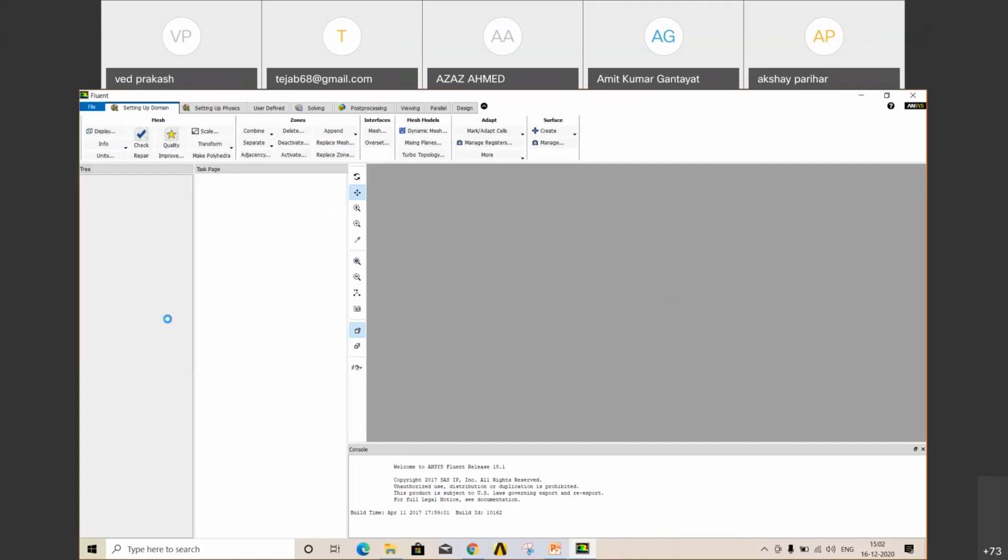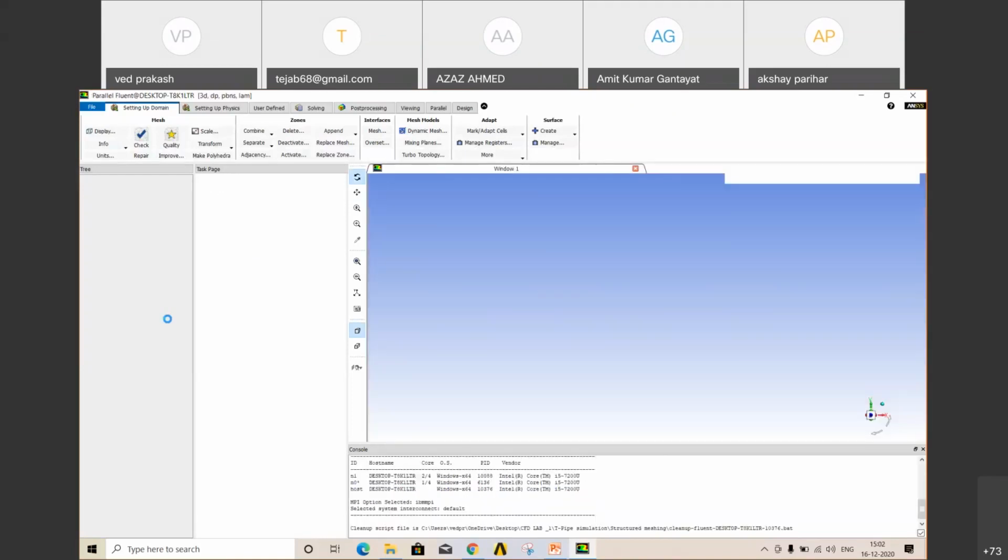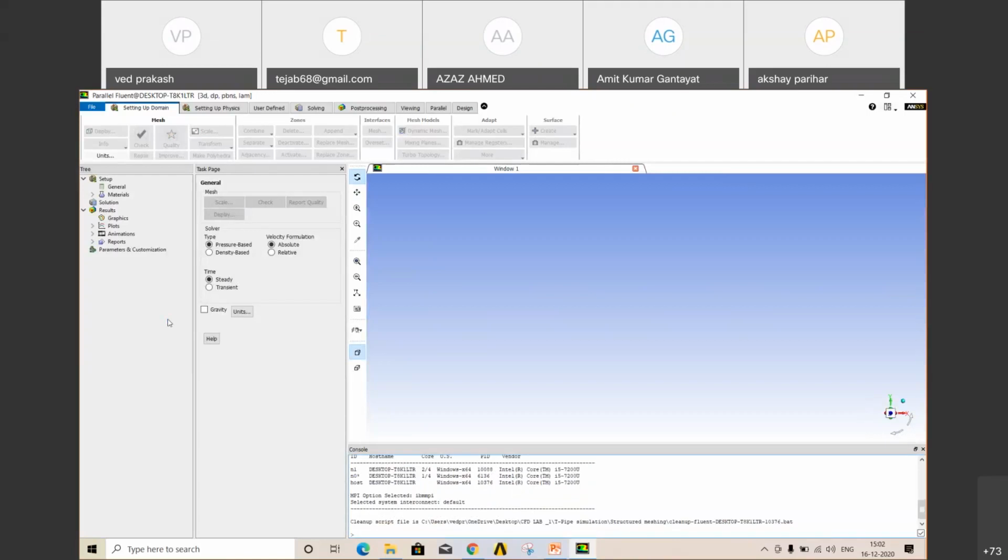It takes some time. Now we have created our mesh file. Now we give our modeling, which model we are using here, and all the boundary conditions in the solver, and solve our problem. For plotting, we'll be using post processing.